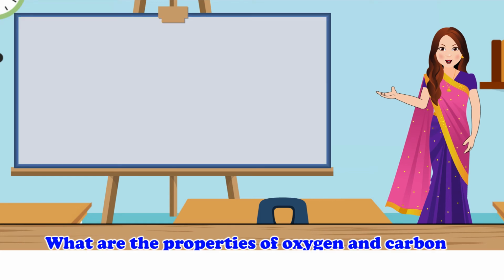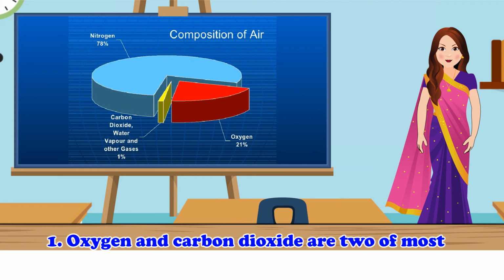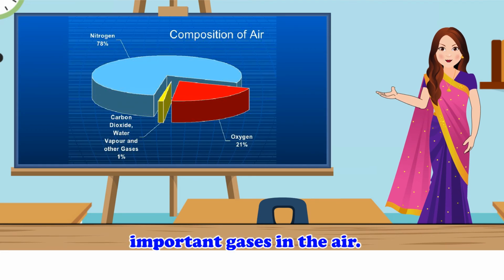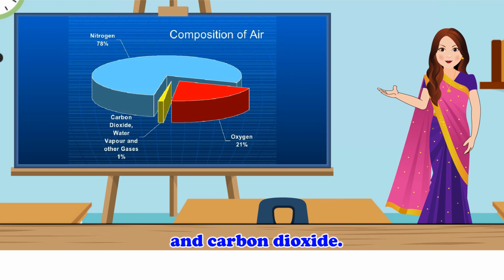What are the properties of oxygen and carbon dioxide? Oxygen and carbon dioxide are two of the most important gases in the air. This picture shows the properties of oxygen and carbon dioxide.